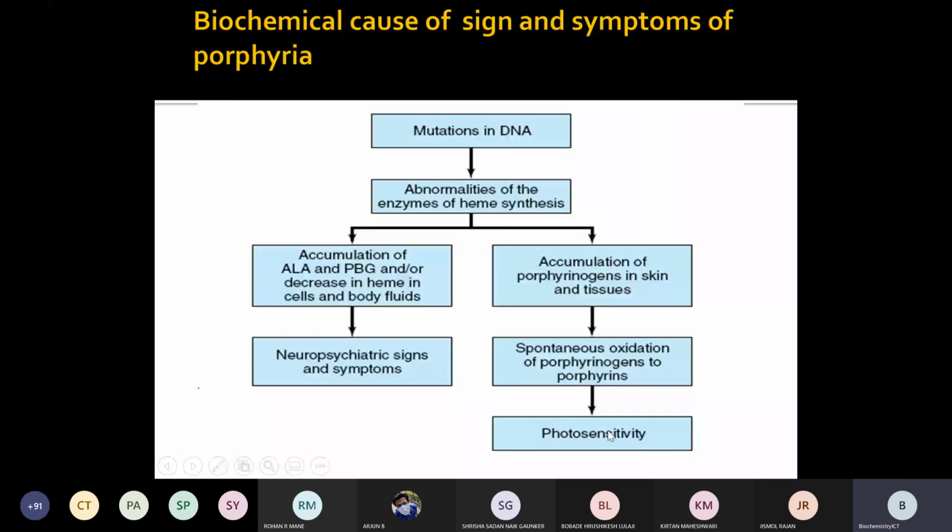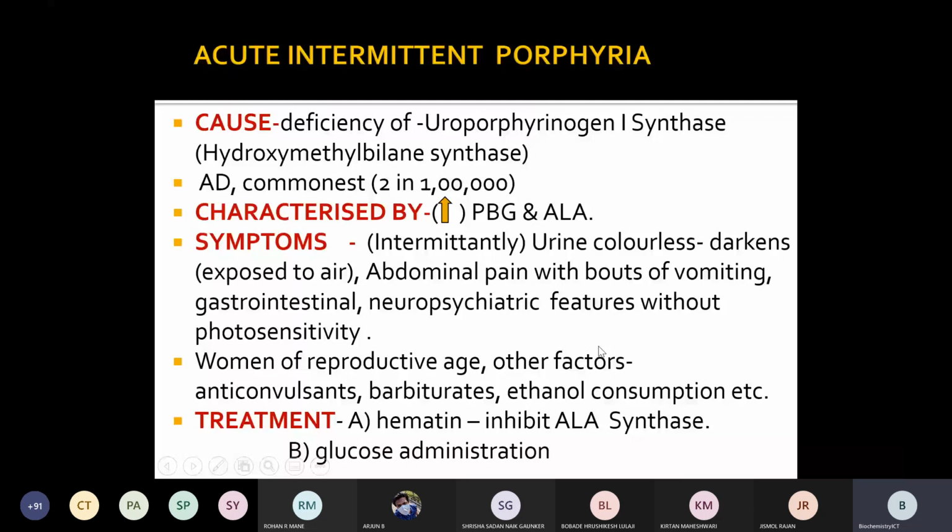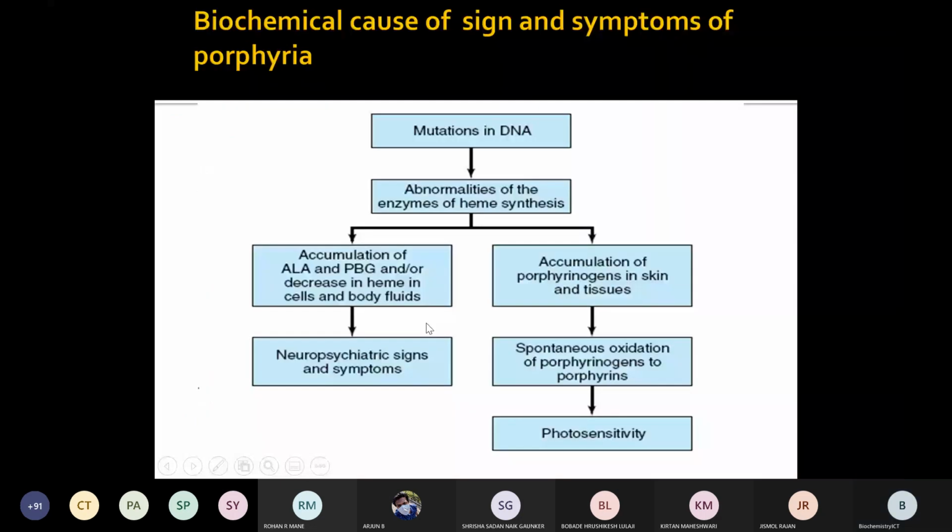So, what is the biochemical cause? Why will it show these neuropsychiatric signs and symptoms or photosensitivity? What is the cause behind these symptoms which we observe in different types of porphyria? It is either accumulation of the porphyrin precursors or accumulation of porphyrins. When the precursors mainly get accumulated, it will show the neuropsychiatric symptoms.